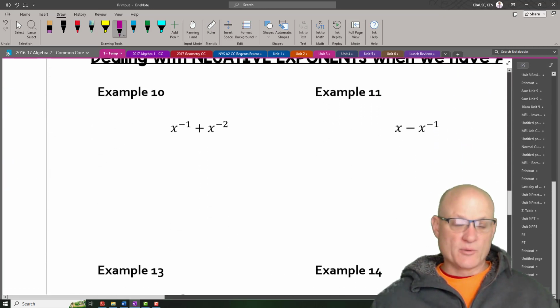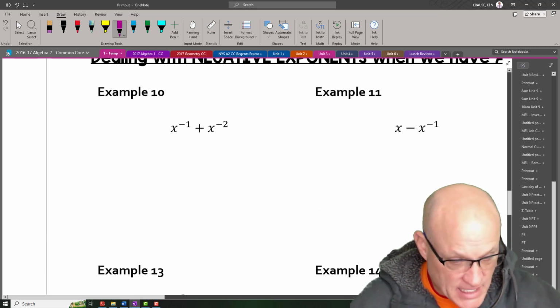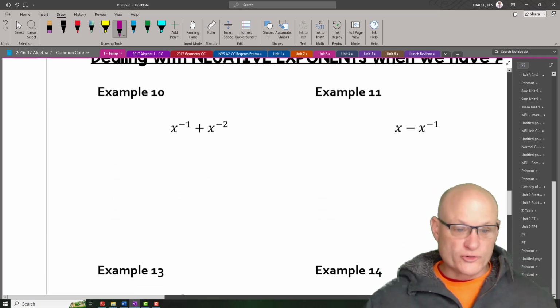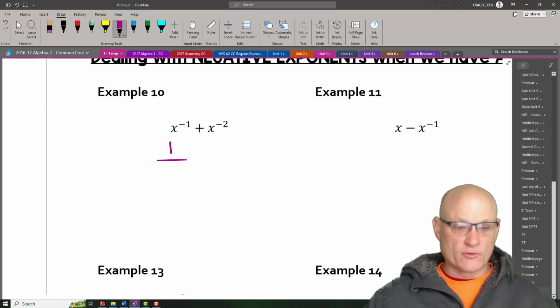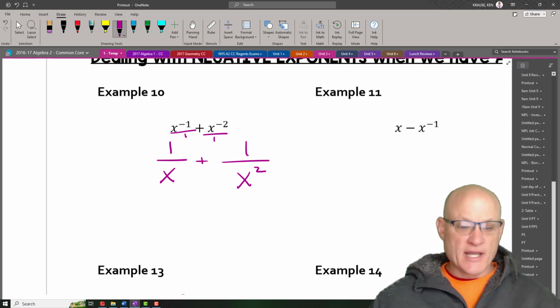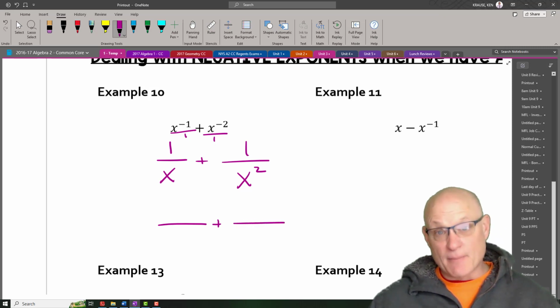All right, now what do we do when we add and subtract? Now, I'm not going to spend a lot of time on adding and subtracting, because we have a whole chapter on that. But if I think about this, this is really 1 over x plus 1 over x to the positive 2. Again, they're both negative, so they both go to the denominator. Now, what we're going to learn in a couple of days is when you're adding and subtracting, you need to have a common denominator.